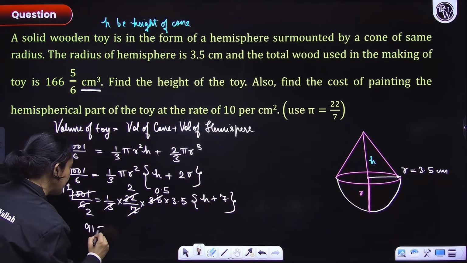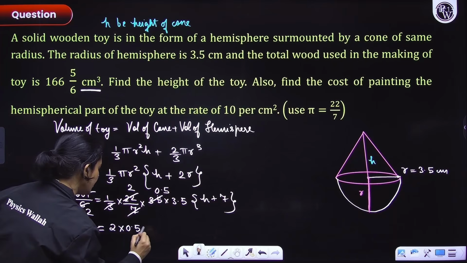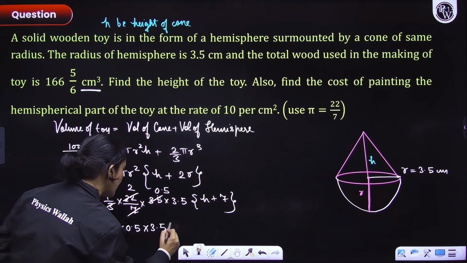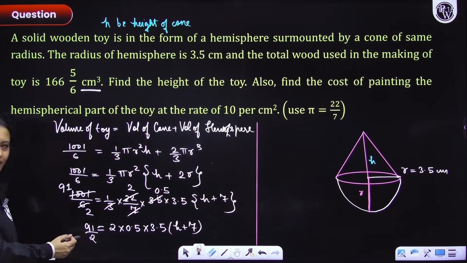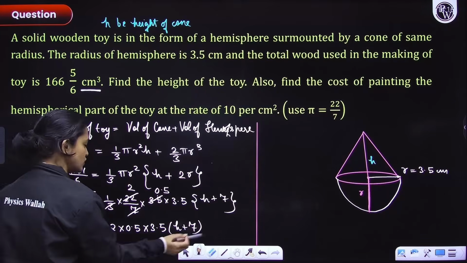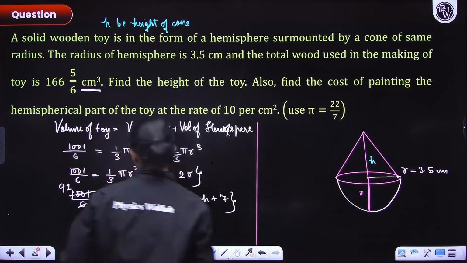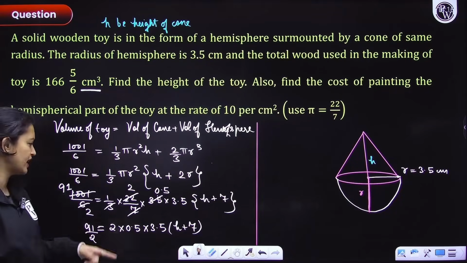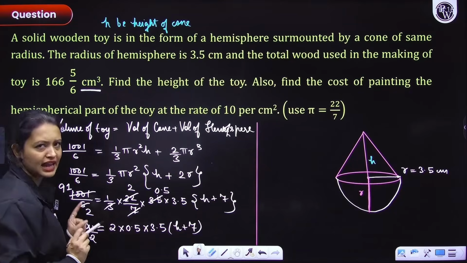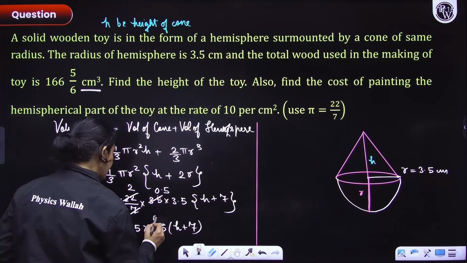I get 91 is equals to 2 into 0.5 into 3.5 into h plus... I missed the 2 here. I'm so sorry. So 91/2 is equals to 2 into this. So now we'll evaluate it. So we can see that 2 into 0.5 is 1, everyone. 3.5 and 91 I can cancel by 7. So here I'll have 13, and here I'll have 0.5.